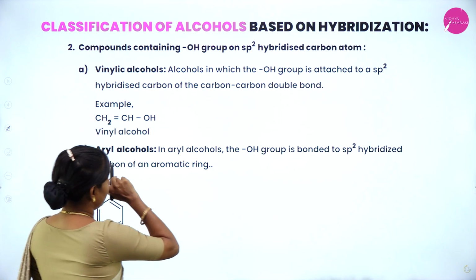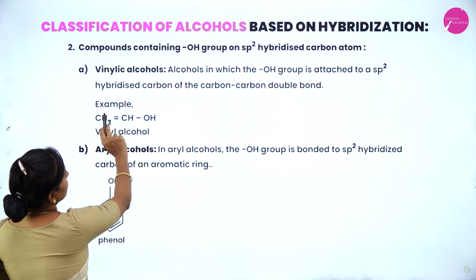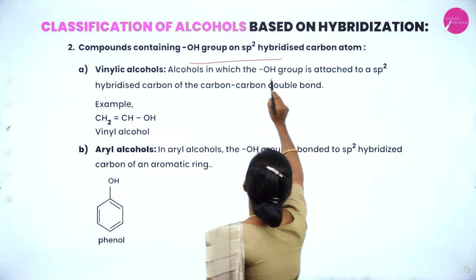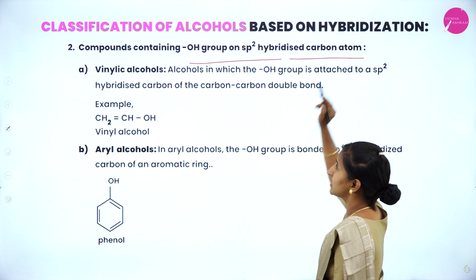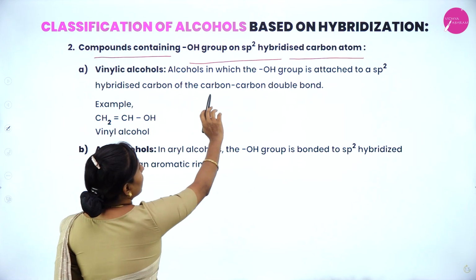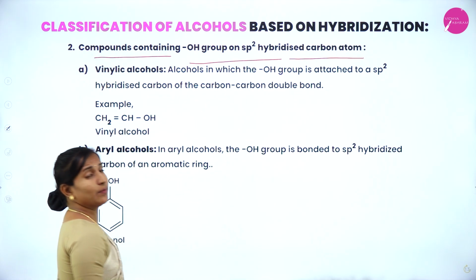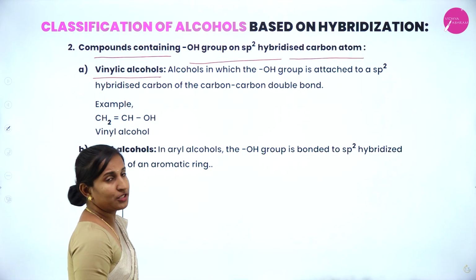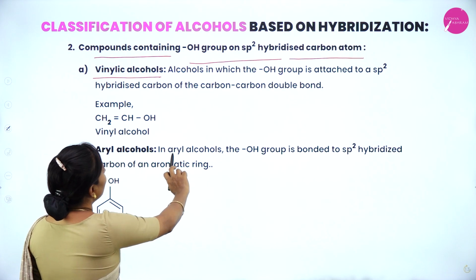Classification of alcohol based on the hybridization, that is, the OH group is attached to an sp2 hybridized carbon. Compounds containing an OH group on an sp2 hybridized carbon atom. In that, the first classification is vinylic alcohol.